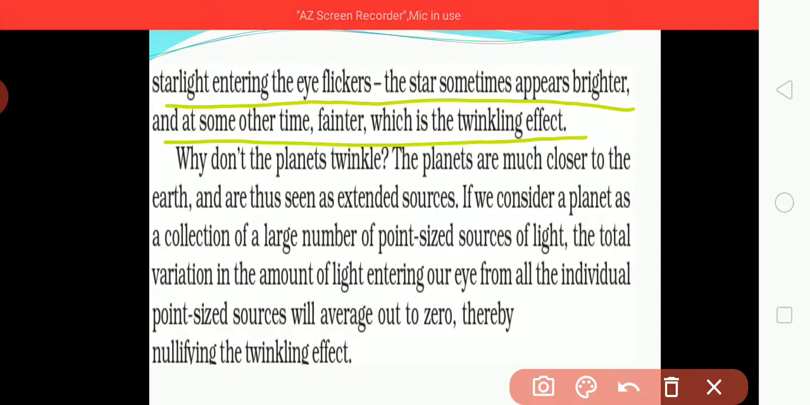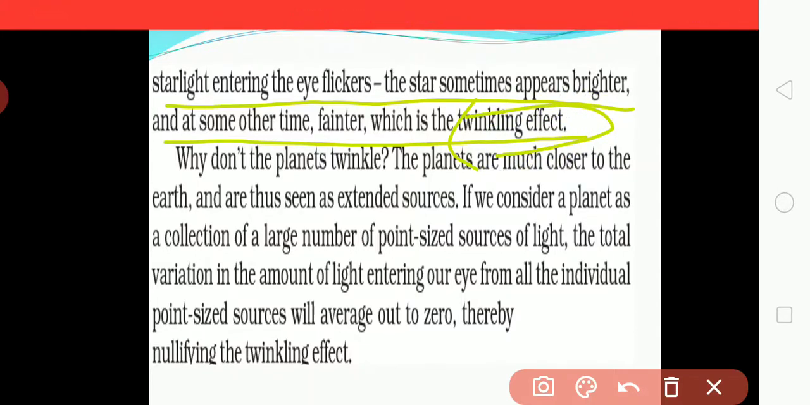Due to atmospheric refraction, sometimes a star is seen as brighter, its light will be brighter, but sometimes it gets fainter, due to which we call it a twinkling effect. Sometimes it looks brighter and sometimes fainter, and due to this a twinkling effect can be seen. This phenomenon is known as the twinkling effect.